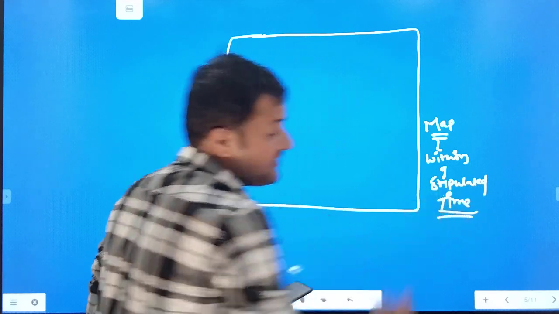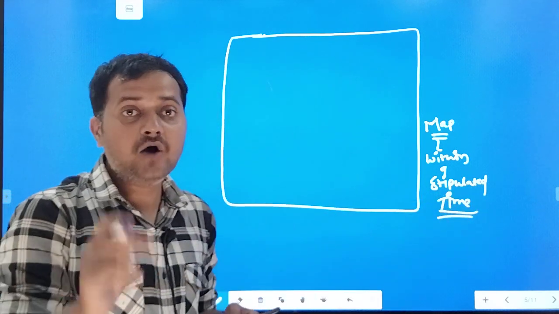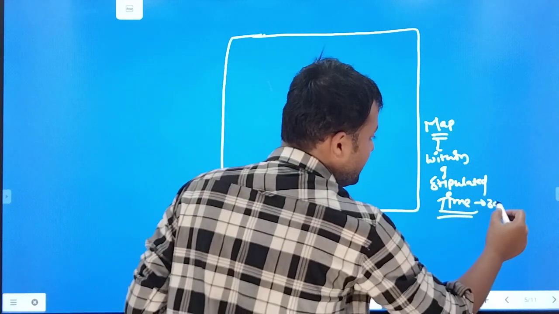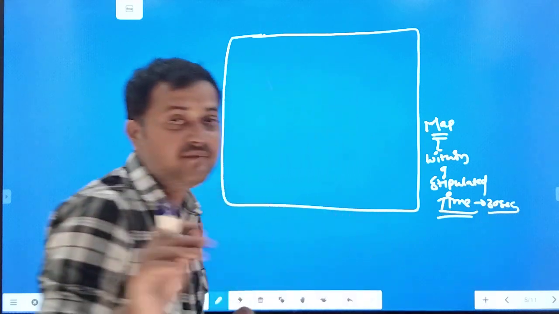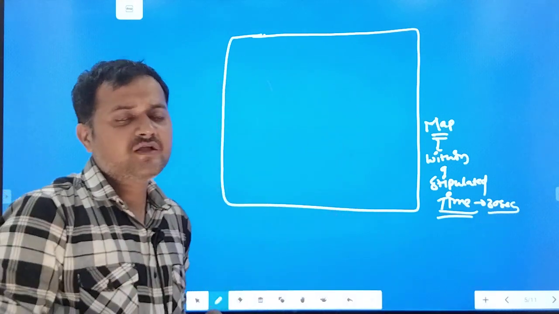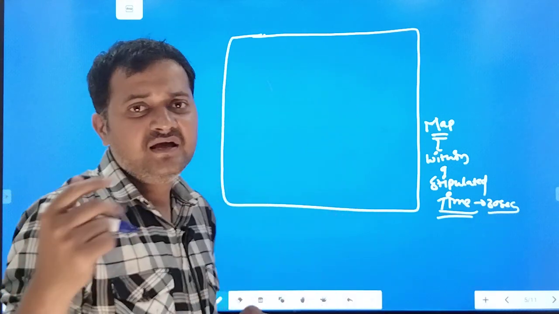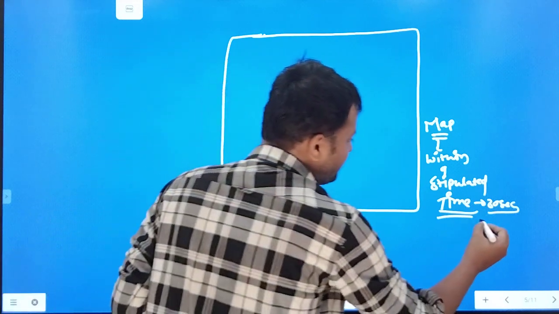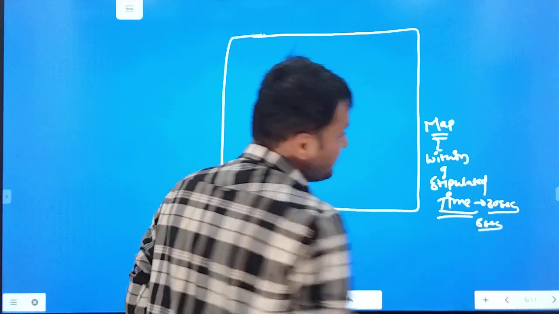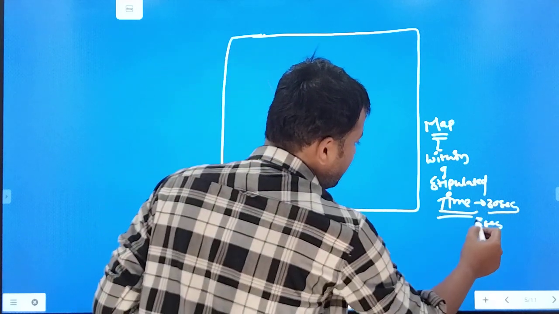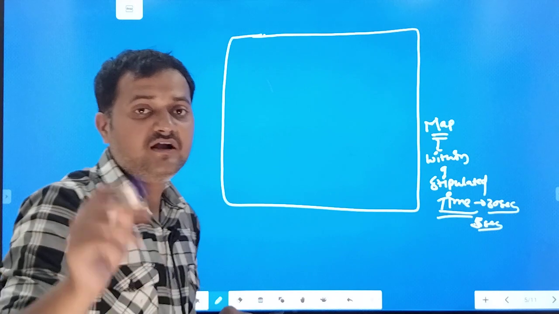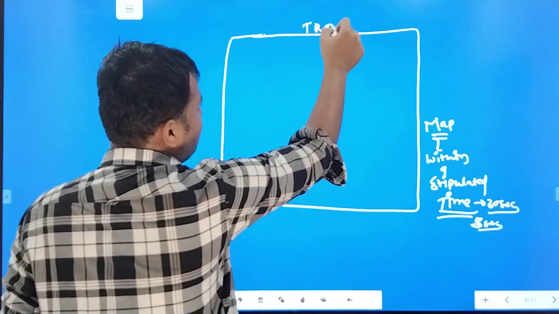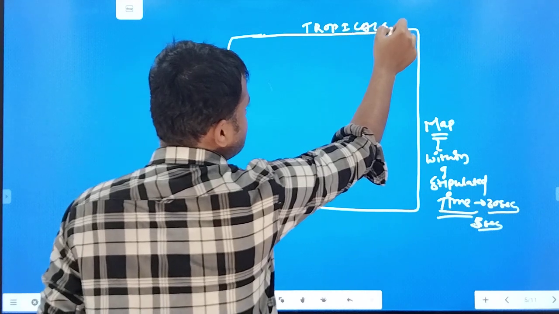This is very much important, and I will teach you how you can make the whole world map within 30 seconds. You can make the whole world map, or any of the continents. If you want to make Africa, or Asia, you will take any continent and make it within 5 seconds. That's my promise to you. You can make any continent within 5 seconds, and the whole world within 30 seconds. So let's discuss this question. What is the tropical savanna climate?